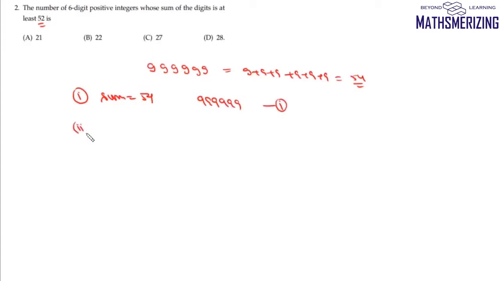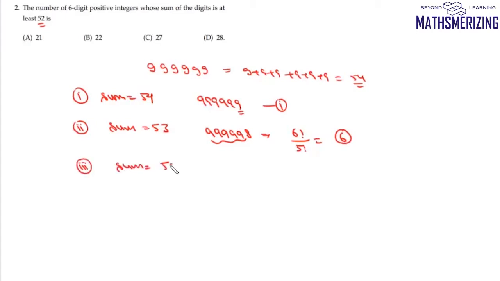Now if we take the second case, when the sum is 53, then we'll replace one of the 9s with 8. So it'll be 9, 9, 9, 9, 9 and 8. Now how many such numbers can be formed? So the total number of such numbers will be factorial 6, and then we have 5 9s, divided by factorial 5. So there'll be 6 such numbers.